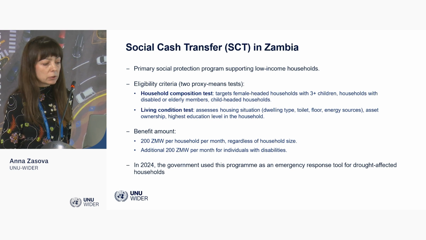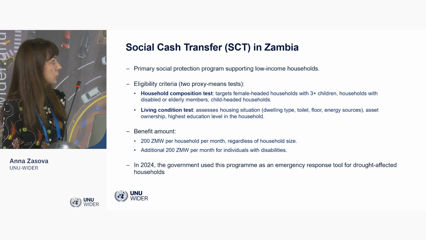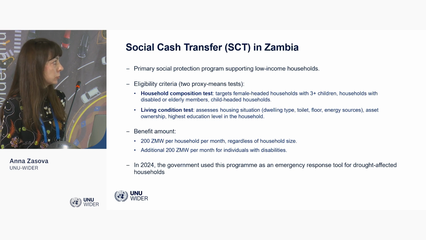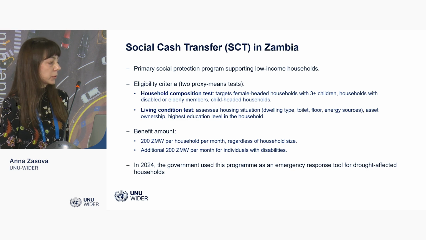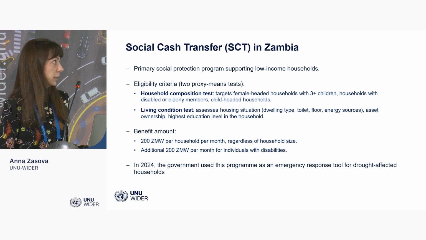The main characteristics of this program are the following. The benefit is paid at the household level. It's 200 Zambian kwacha per household per month, regardless of household size. There are additional 200 kwachas for individuals with disabilities. And then the household has to pass two eligibility tests.